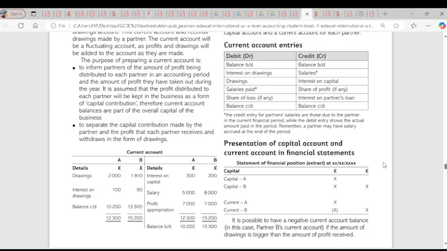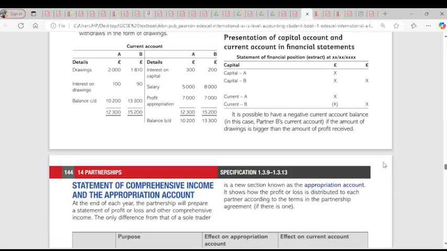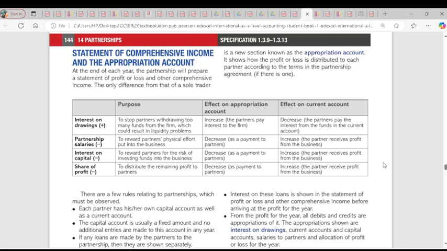We'll go to statement of comprehensive income and appropriation accounts for partnership. For statement of comprehensive income, we simply know that that's where you get your profit from.